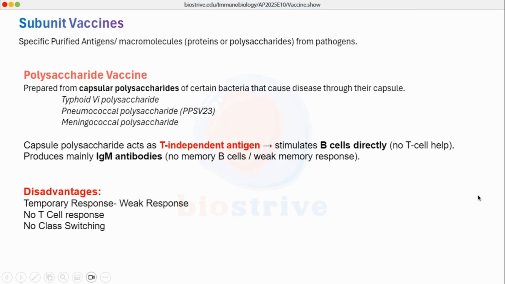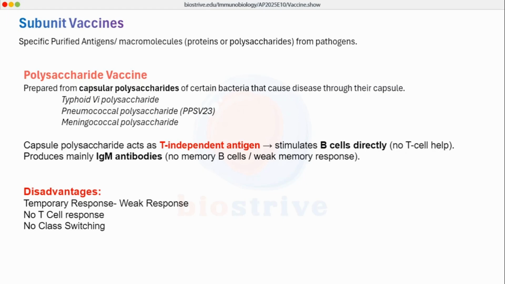Next is polysaccharide vaccine. The concept is that in some bacteria there are capsular polysaccharides which are enough to generate pathogenicity and cause disease. We isolate such polysaccharides and make a vaccine out of them, or we can conjugate them with some kind of carrier protein to make an even more effective vaccine. So the concept of polysaccharide vaccines is we use the polysaccharides to make vaccines, and there are certain disadvantages of using polysaccharides. If the antigen is not proteinaceous, there will be no T cell response, no class switching, and no memory response.